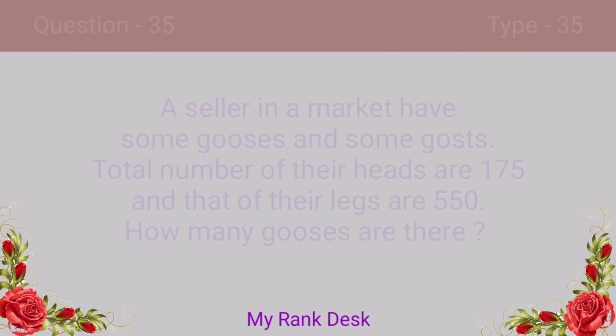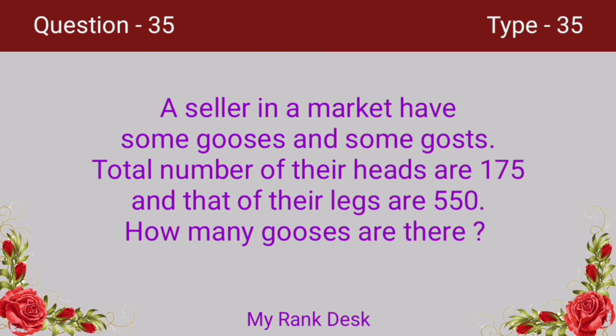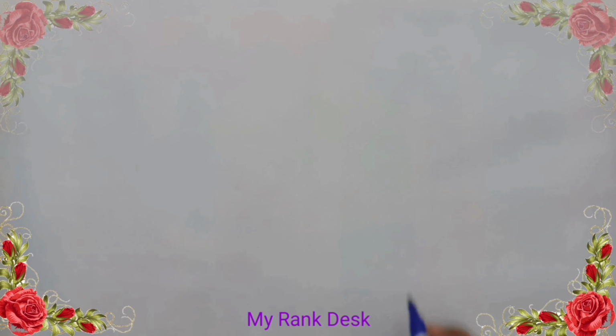Next question. A seller in a market has some gooses and some goats. Total number of their heads are 175 and that of their legs are 550. How many gooses are there? Let's see how we can find the answer. On subtracting total number of heads from half of the total number of legs, we get total number of four-footed animals. That is total number of goats. Total number of heads minus total number of goats equal to total number of gooses.